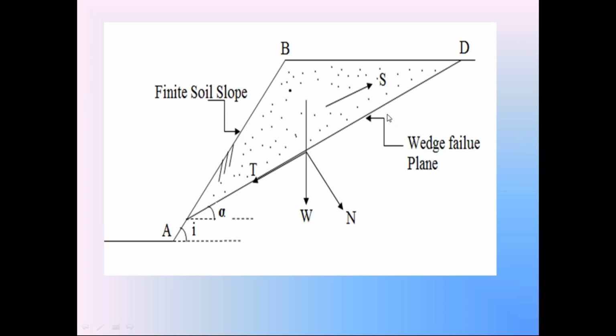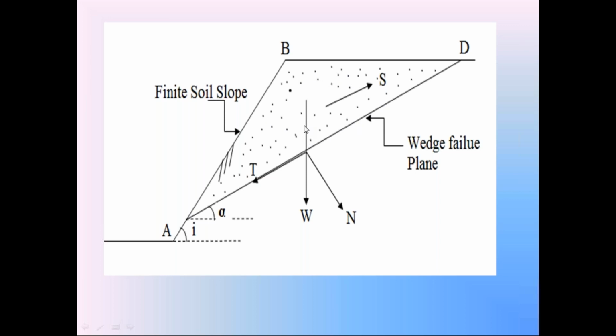We call that wedge failure. W indicates the weight of the soil in the wedge ABD. Always the weight acts vertically downwards. So we call this W the weight of this soil portion ABD.